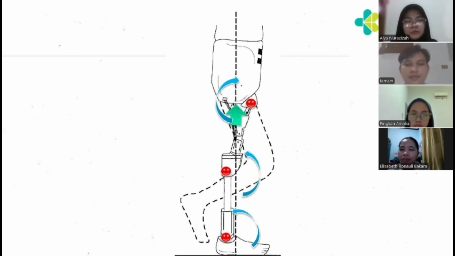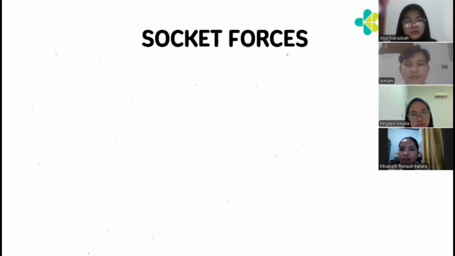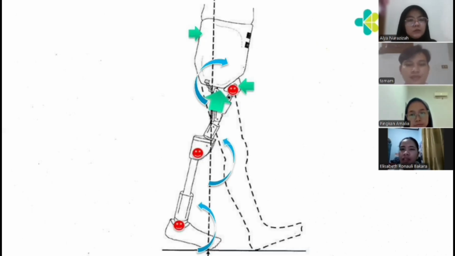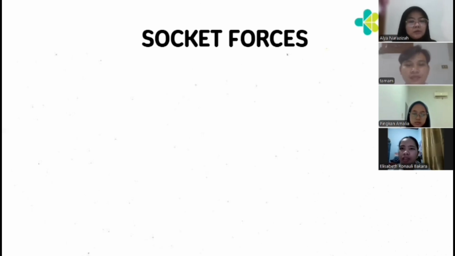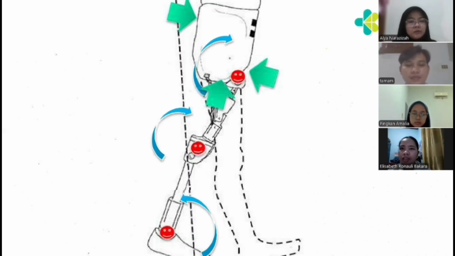Next, for the terminal stance, the pressure is on the posterior proximal and anterior distal, and on the distal stump. And the pre swing is the same as the terminal stance, but with bigger pressure.